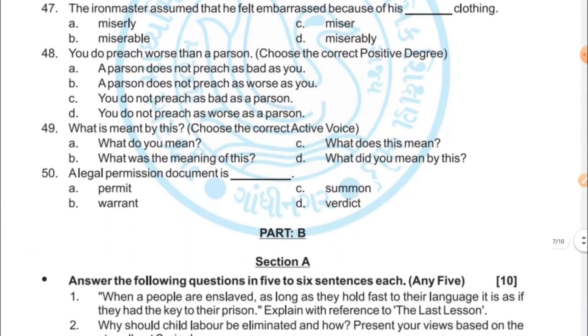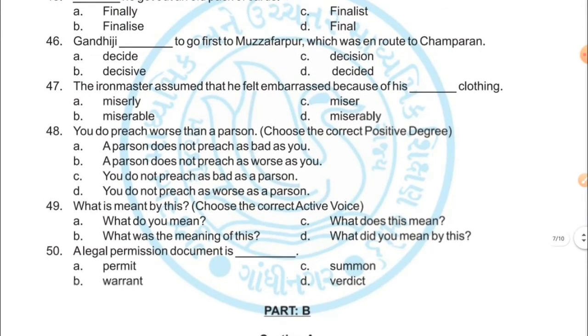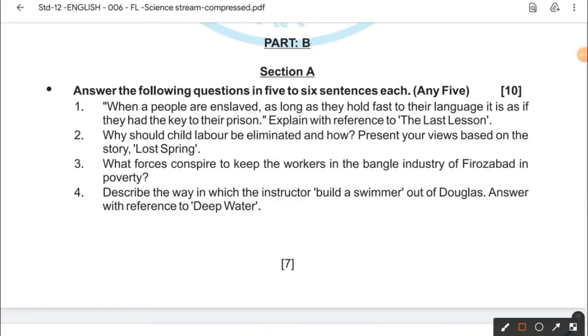And here we come to the end of 50 MCQs, dear students. So remember, there are grammatical questions as well. So this is your part A. Dear students, this is your part B, where you get 2 hours to complete this part B.